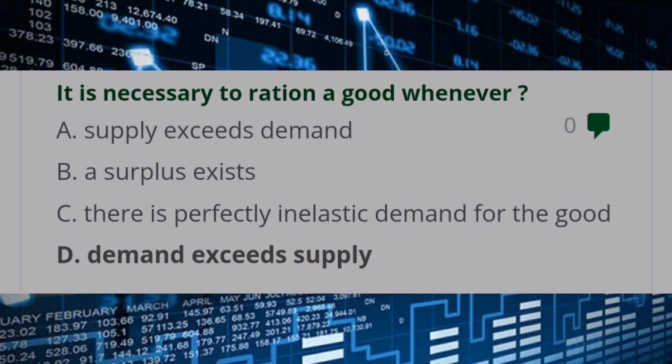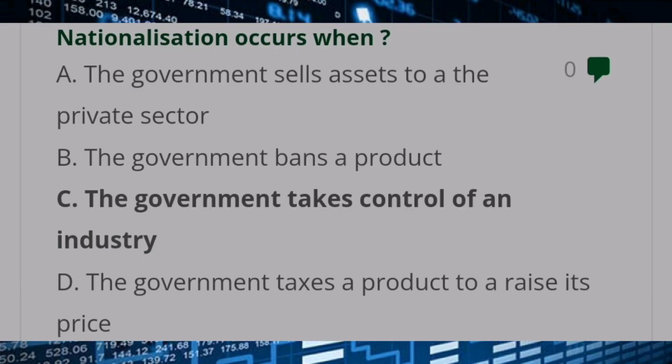It is necessary to ration a good whenever answer D, demand exceeds supply. Nationalization occurs when, answer C, the government takes control of an industry.